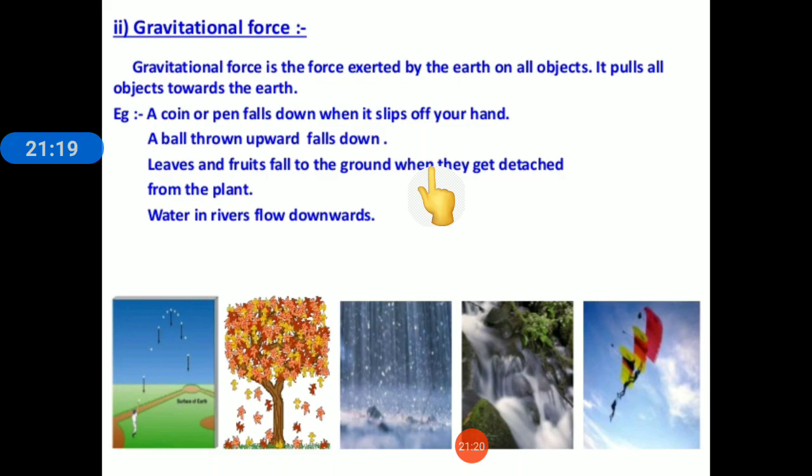Because of this, all objects are attracted towards the earth. Whatever you throw up in the air will automatically come down due to the gravitational force exerted by the earth. Also, when you drop anything, it will fall to the ground only. It will not fly up in the air. Here also the earth and the object are not in contact with each other, yet the earth is applying gravitational force to the object. So this is also a type of non-contact force.